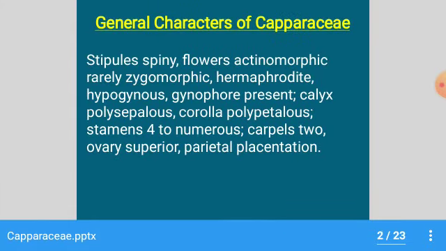General characters of Capparaceae: the stipules are spiny, flowers actinomorphic, rarely zygomorphic, bisexual and hypogynous, gynophore and androphore present in the flower. Calyx polysepalous, corolla polypetalous, stamens 4 to numerous, carpels 2, ovary superior and parietal placentation.